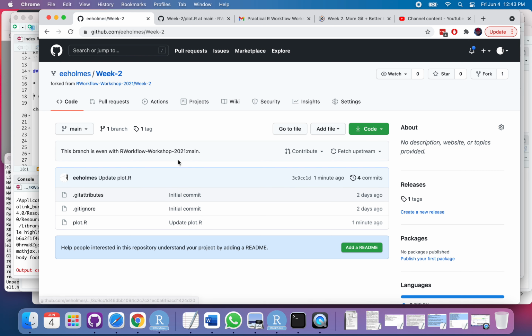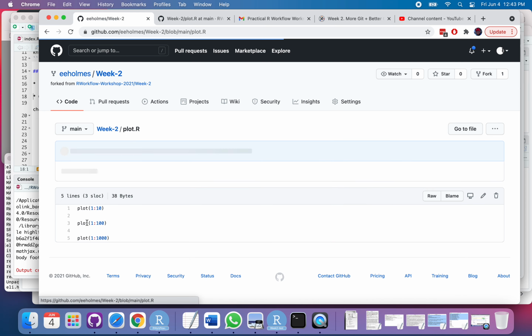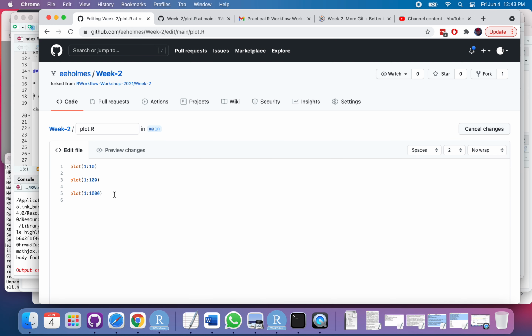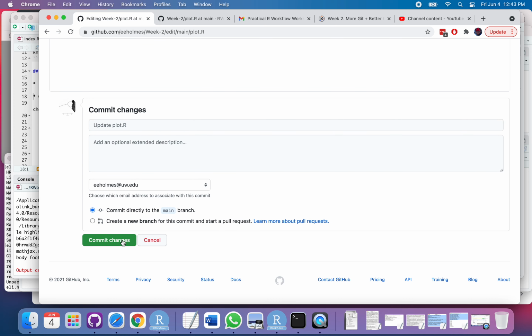Now, if I'm also making changes to this repository, then you can imagine that potentially I could get into merge conflicts. So I just want to be aware of that. Well, now let's see how I might contribute back to the parent. So I'm going to add another line here. Okay. So commit that.